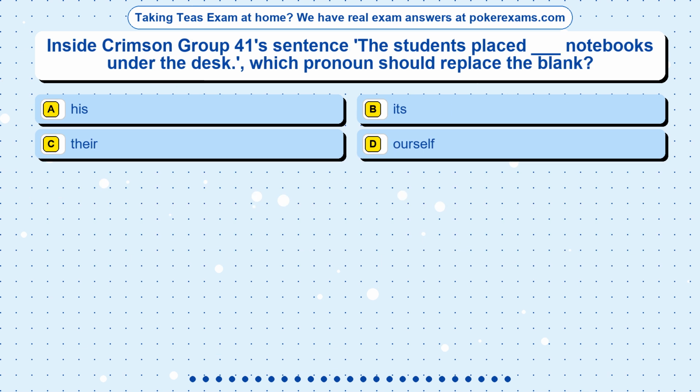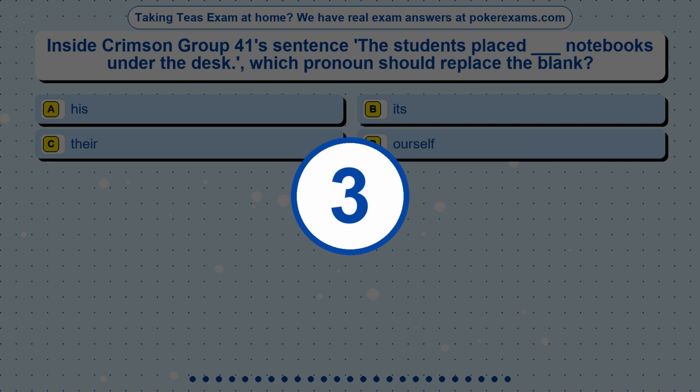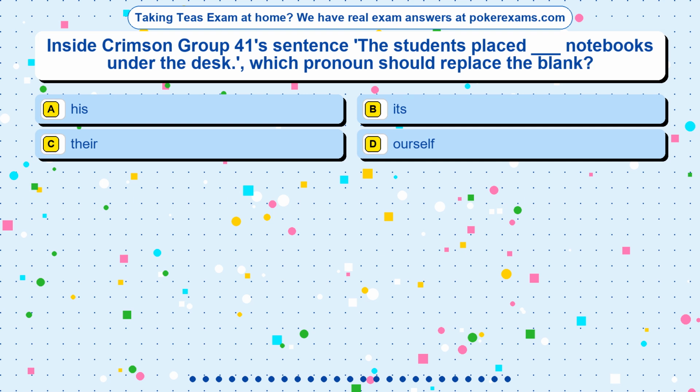Question 22. Inside Crimson Group 41's sentence, the students placed blank notebooks under the desk. Which pronoun should replace the blank? Option A, his. Option B, its. Option C, their. Option D, ourself. The correct answer is option.